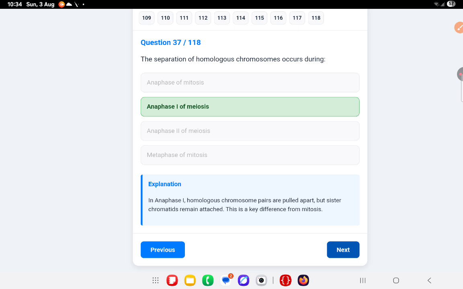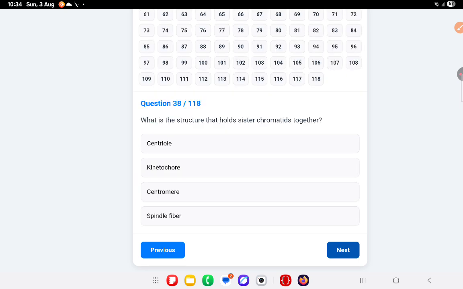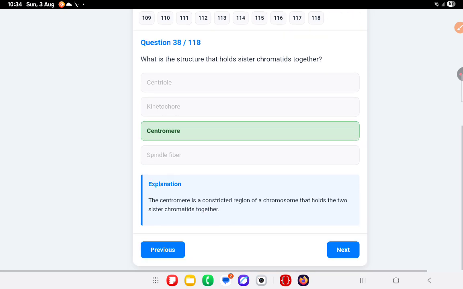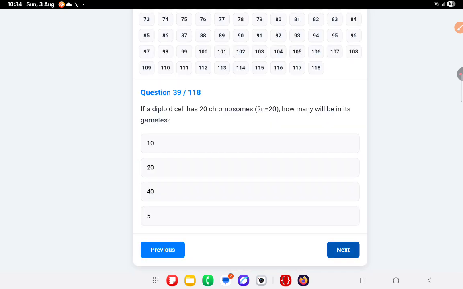Next question. What is the structure that holds sister chromatids together? Centromere. If a diploid cell has 20 chromosomes, that is 2n equals 20, how many will be in its gametes? 10.